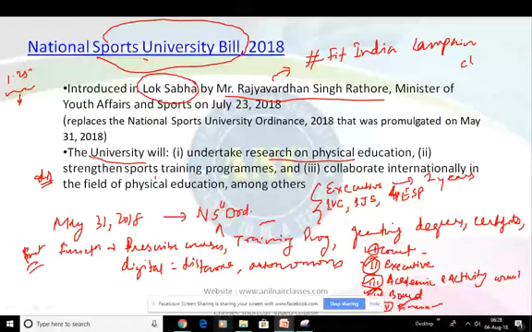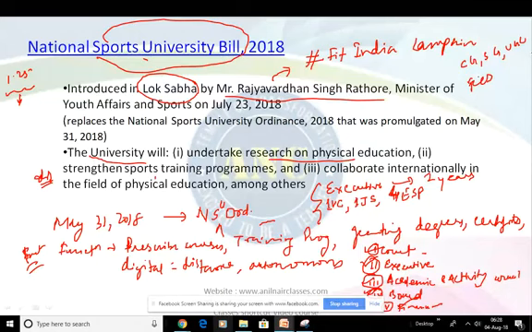Apart from this, loans, gifts and donations will be open from all, however in a transparent manner. Apart from this, income from fees, right? Amounts received from any other sources in a transparent manner will also be considered.